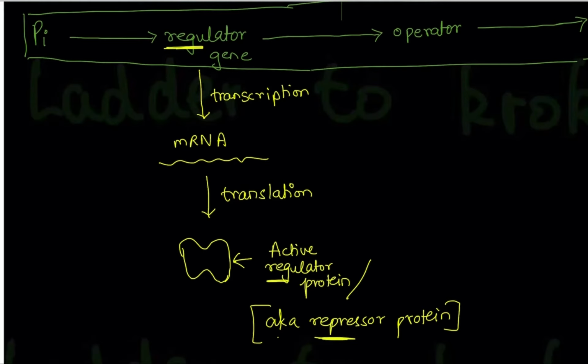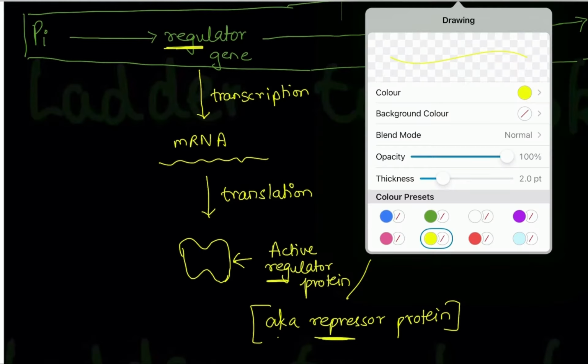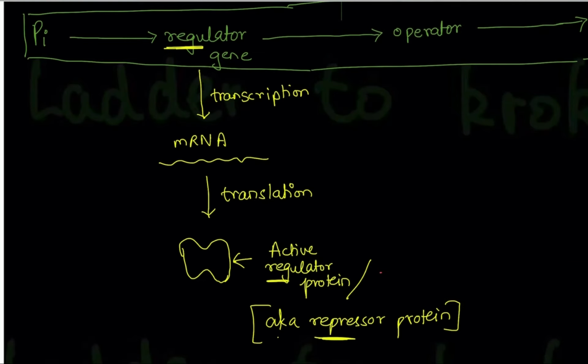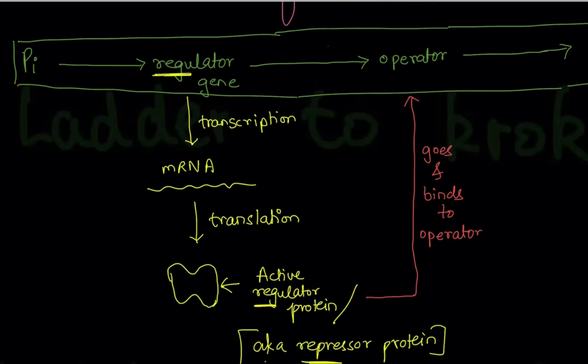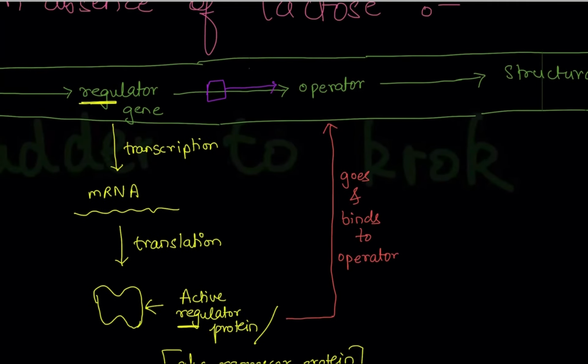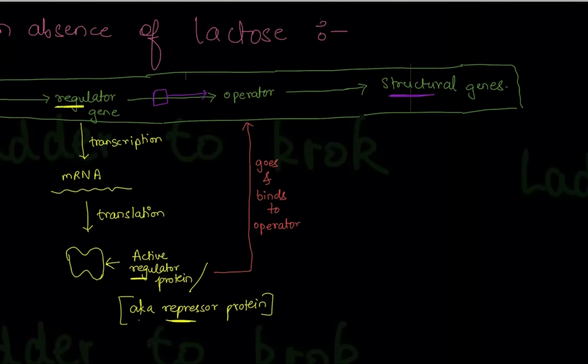So what happens when lactose is absent, this regulator protein goes and binds to the operator. Write down, goes and binds to operator. Suppose this is an RNA polymerase which is going towards the operator, and its function is to go and tell the structural genes to carry out the transcription.